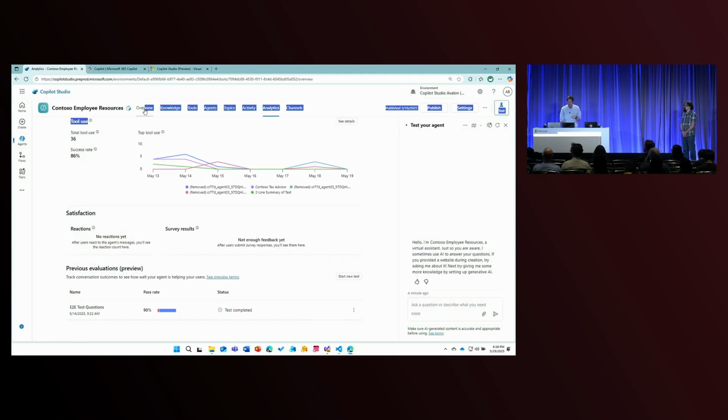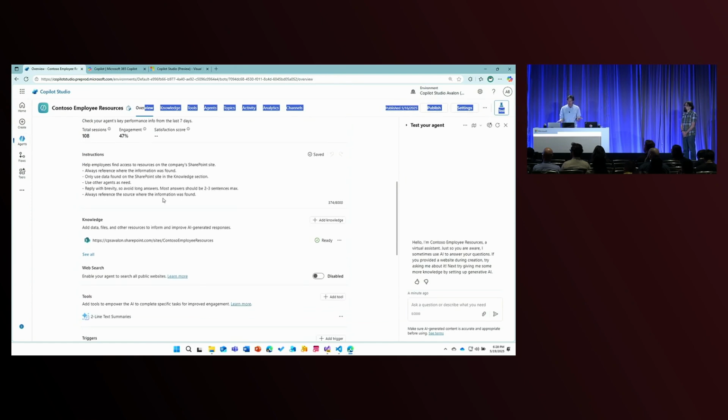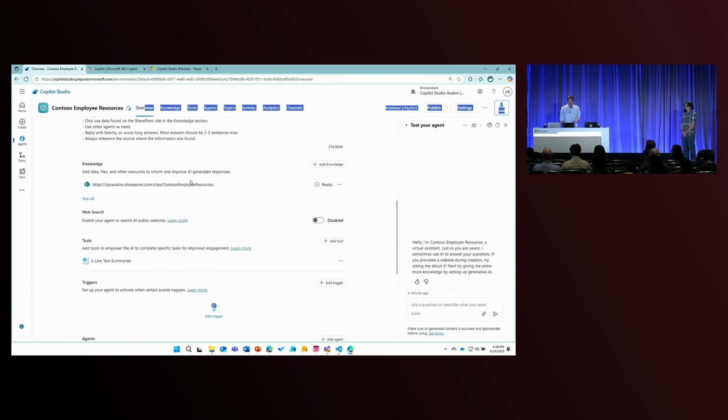Now back on that homepage, I'm just going to keep scrolling and give you the tour here. You'll notice that I've got a set of instructions that are provided for the agent. I did this through a similar sort of agent builder experience, like Abram showed you earlier. And then you can see that I've got this just grounded in one knowledge source, and that knowledge source happens to be the SharePoint site that we use within this particular company. So I could easily add more knowledge sources if I wanted.